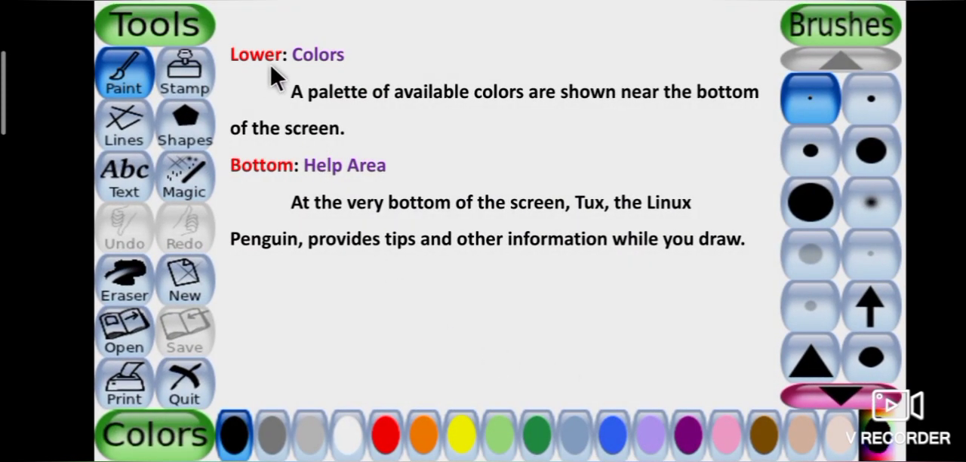Next one, colors. Colors are present on the lower side. A palette of available colors is shown near the bottom of the screen. At the bottom, the help area is present. At the very bottom of the screen, text from Tux, the Linux penguin, provides tips and other information while you draw.